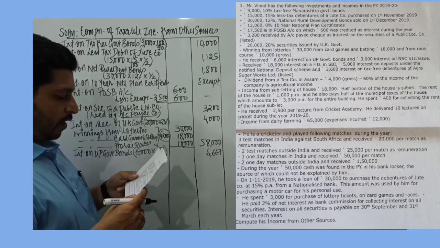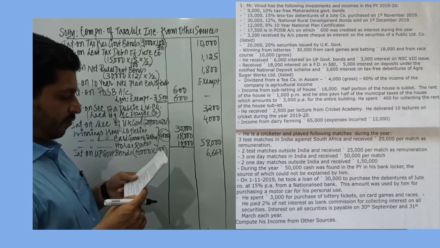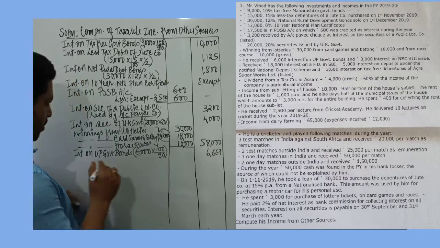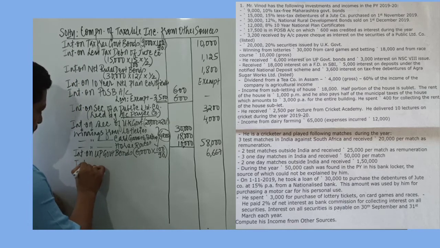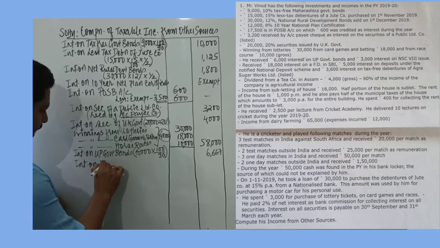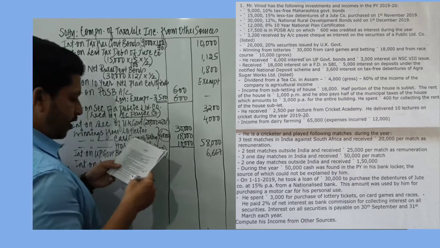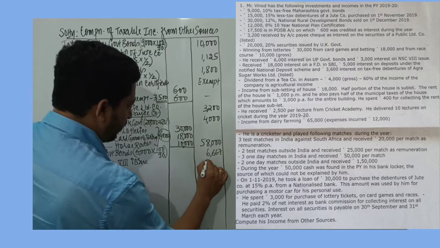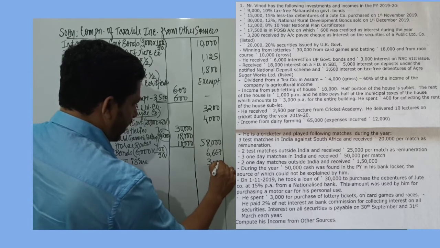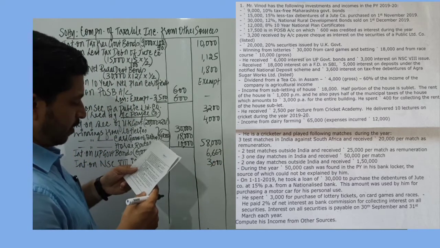6,667 will be the gross amount of interest on UP government bonds. Then we have interest on NSC, National Savings Certificate, 8th issue. This amount is fully taxable, but it is deductible under section 80C. And the amount of interest is 3,000. So I record 3,000 in the amount column.